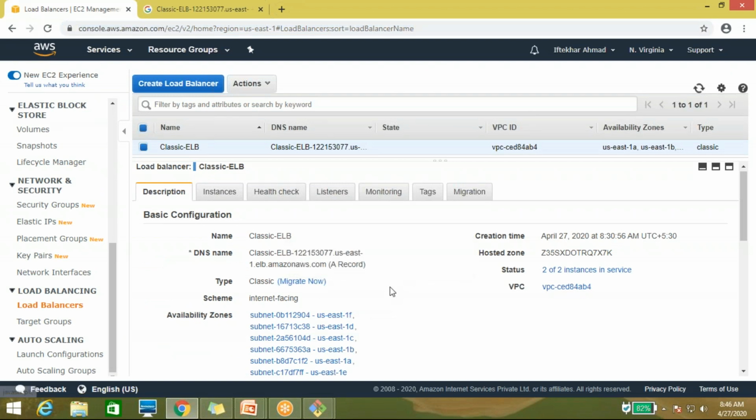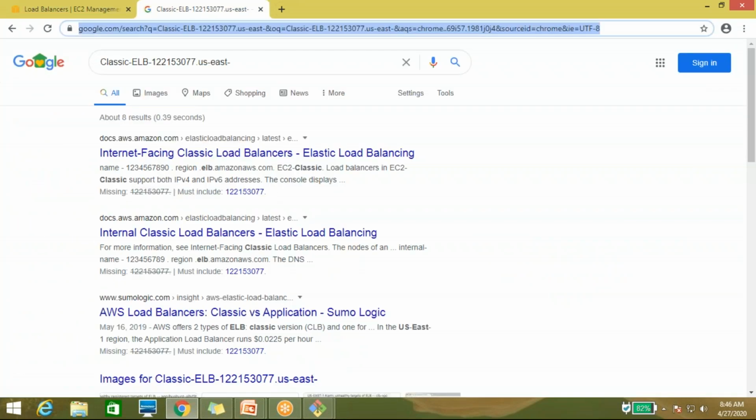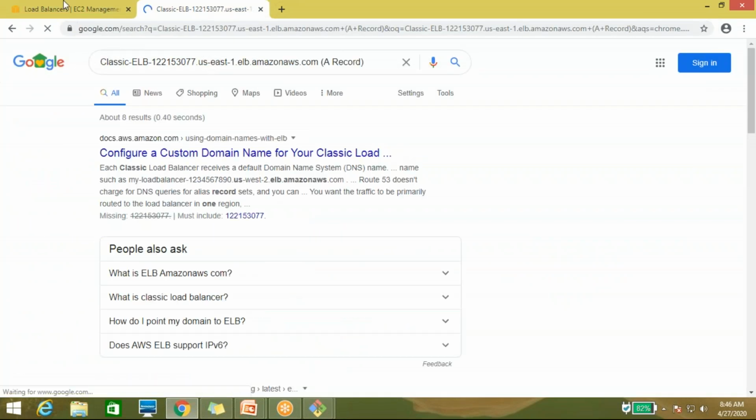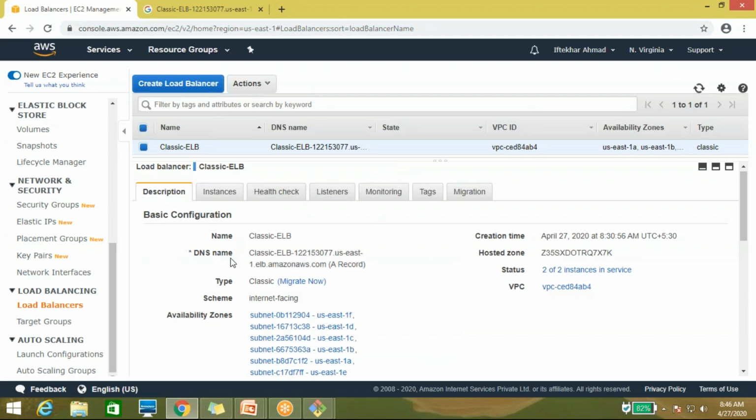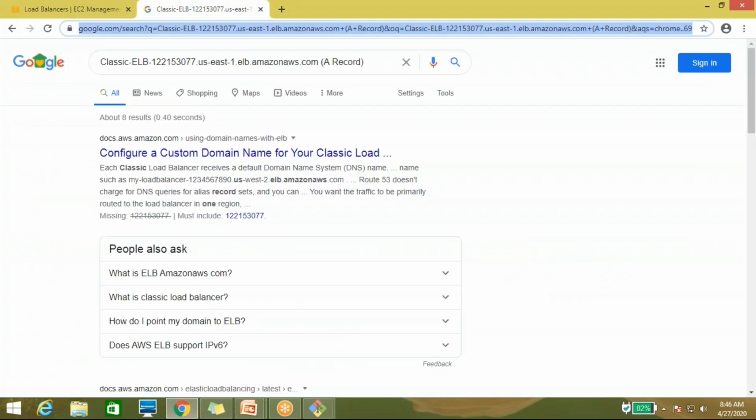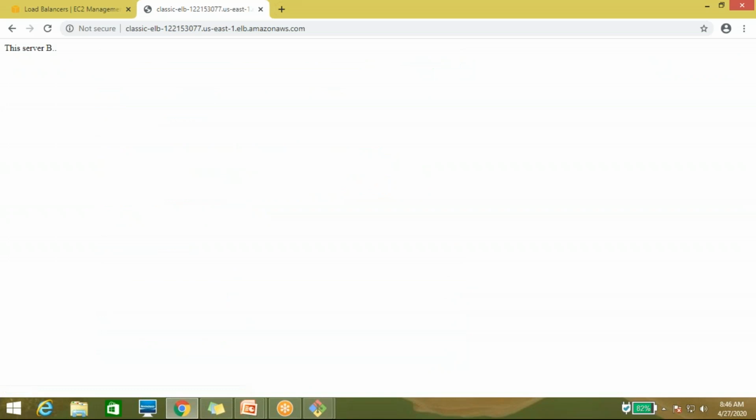Try the DNS, ELB dot com. Here you can see that now it's showing server B. When you hard refresh, sometimes it shows server A and sometimes server B. Why?